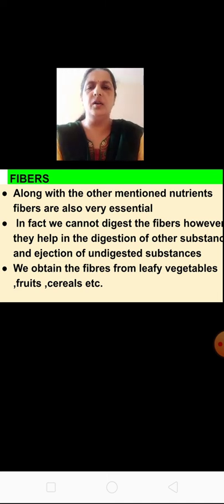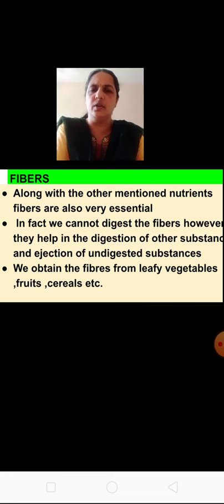We don't get any energy from them, and we cannot digest fiber, but it is essential. It is helpful for digestion of the undigested substances. And we also learned we get fibers from leafy vegetables, fruits, cereals, etc.